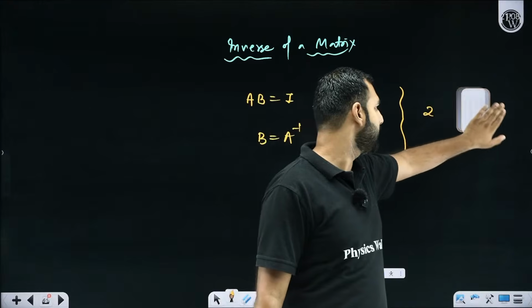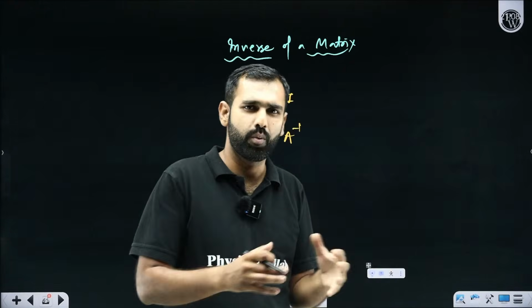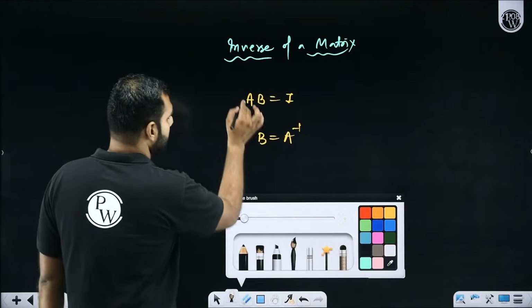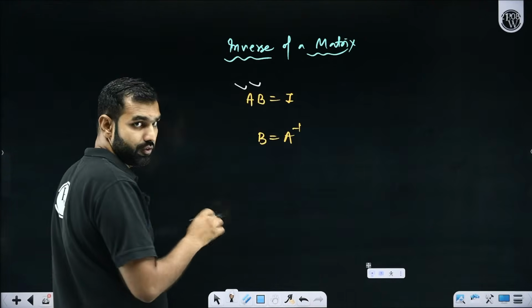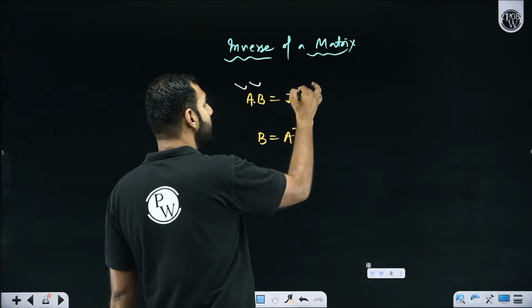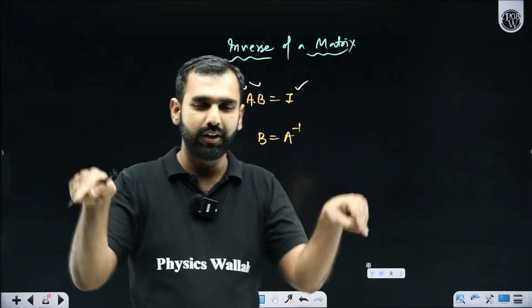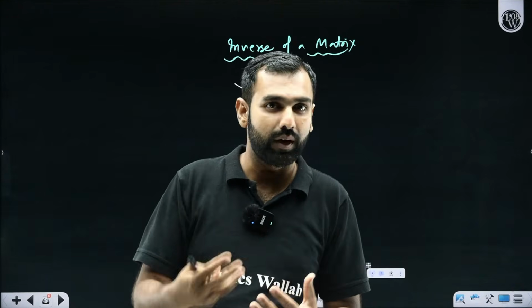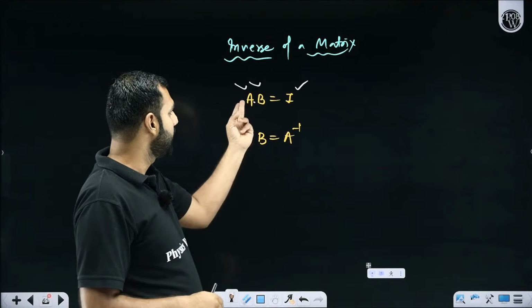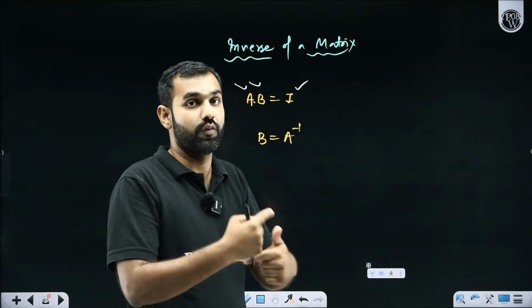So the same concept of reciprocal, if it is brought into the world of matrices, there you see a matrix multiplied with another matrix. Matrix multiplication you must be understanding now. And if that product is giving you an identity matrix, which in the world of matrices behaves as 1, I hope you remember that, then you say that these two matrices are inverse of each other.